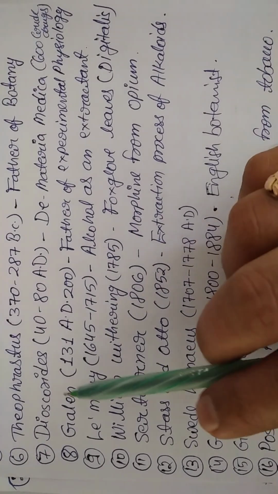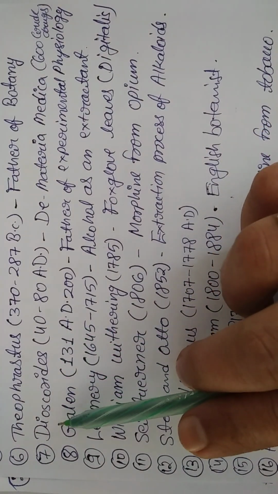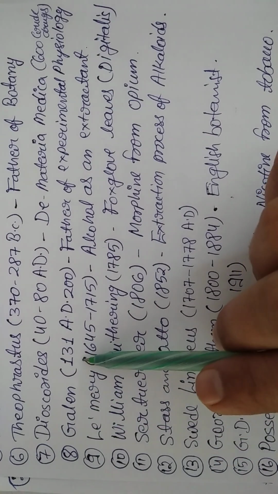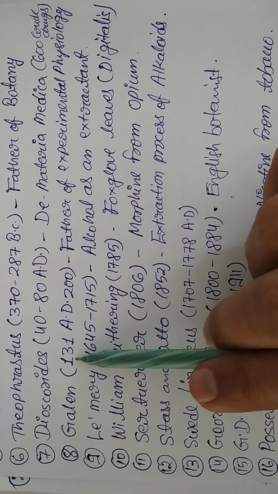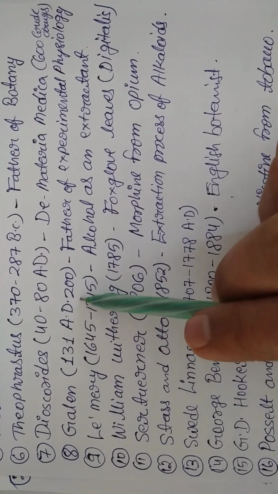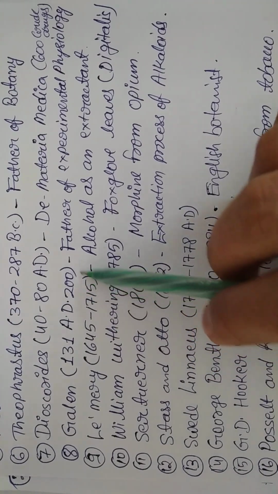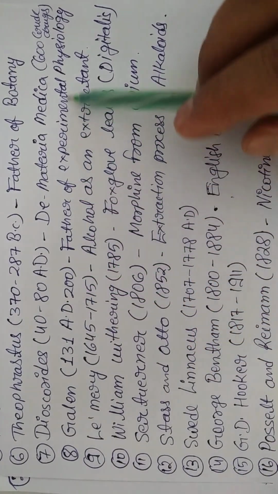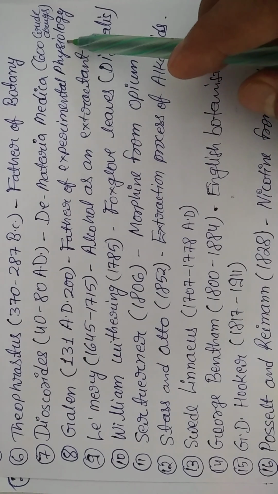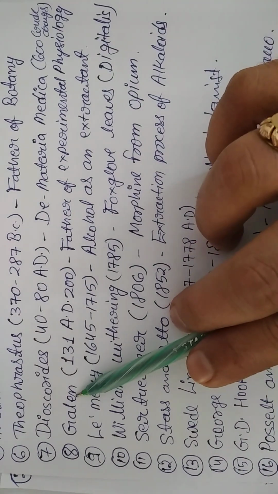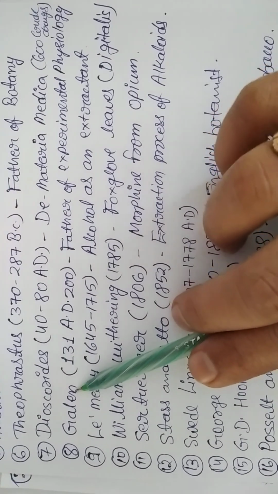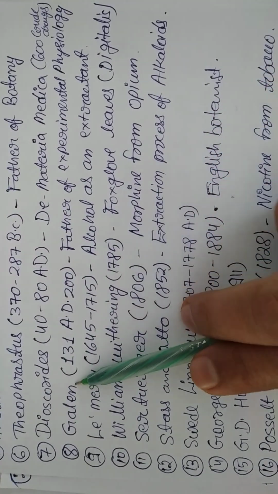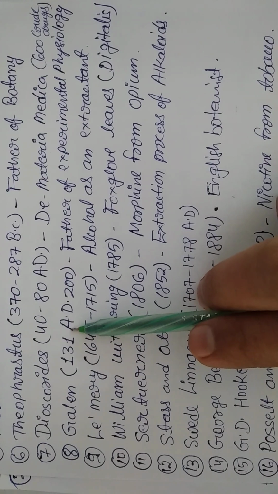After Dioscorides, there was Galen, right? Galen was there around 131 AD to 200. He is known as the father of experimental physiology, and at the same time Galen is also regarded as the first pharmacist of the world, right?